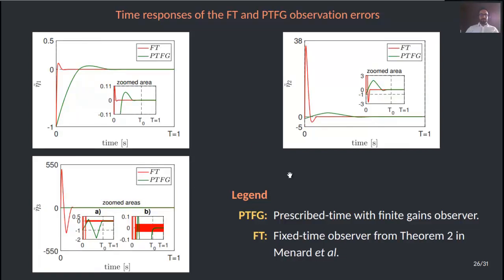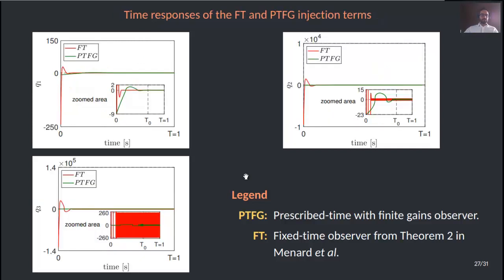Now we are presenting here the comparison with the fixed time observer, and this slide shows the observation errors. In this case, what we can see here is that both observers converge to the origin before the decided capital time. But what we can see here is that the transient of the time response is really high for the fixed time observer from Menard et al. This is in contrast with our observer that presents a lower magnitude of the transient response.